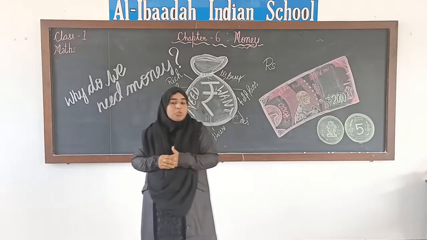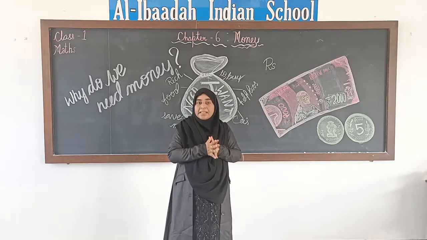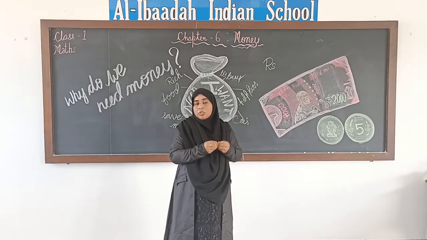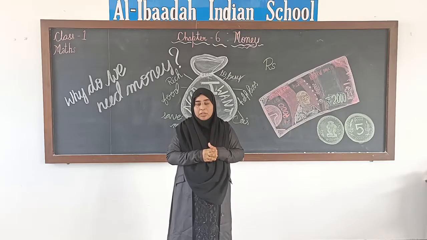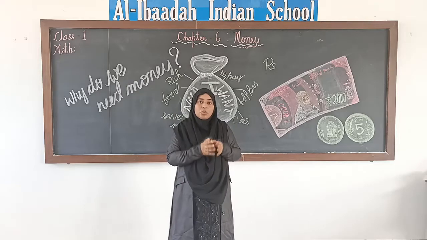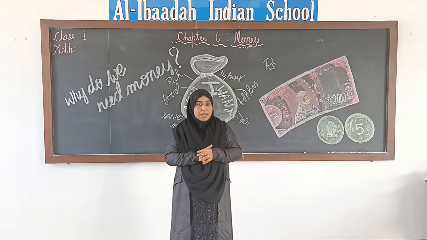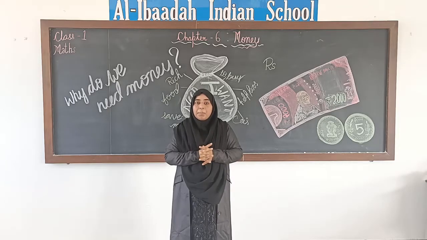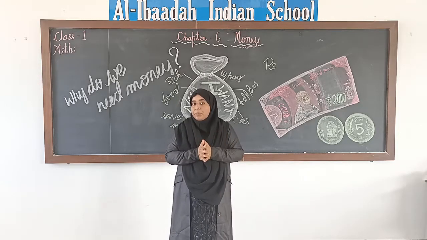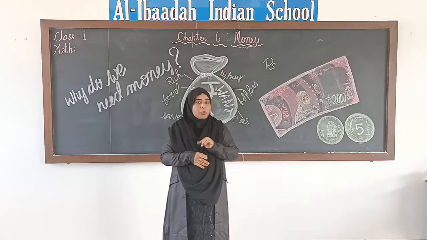One more thing you should know is, 1 rupee is equal to how many paise? Paise is the lower value, less value coins. Like I told, we have 50 paise coins and 25 paise coins, though we are not using them now, but you should know that 1 rupee is equal to 100 paise. So if we have 2 coins of 50 paise, that is equal to 1 rupee.